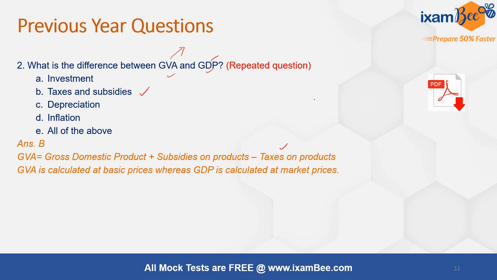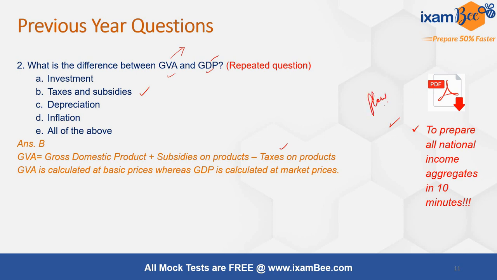Now, if you are interested in knowing the details of all these national income aggregates and want to prepare this topic, you can go to the description box and download the PDF of all the national income aggregates summarized for you. You can just go through that PDF and prepare the national income topic in just 10 minutes, because all the formulas and various methods of calculating the national income are explained through flow charts to summarize all the different aggregates.